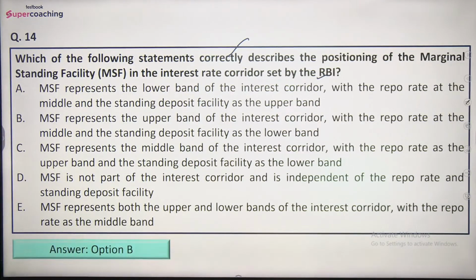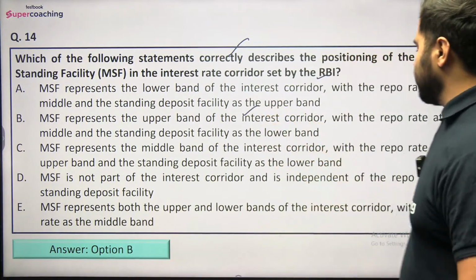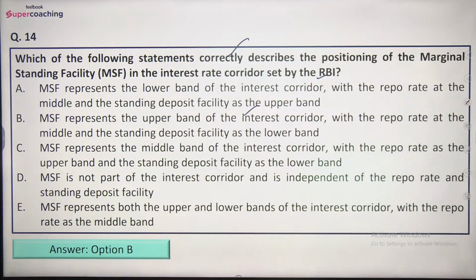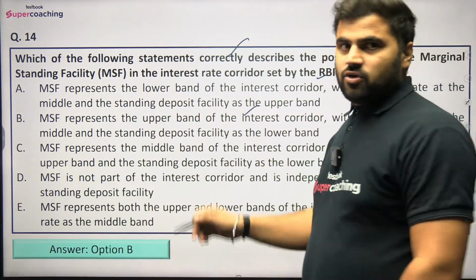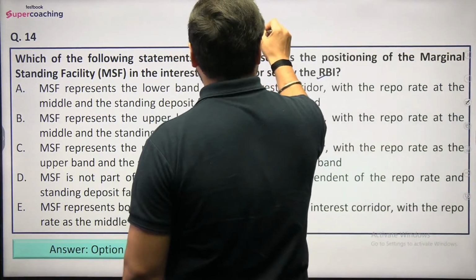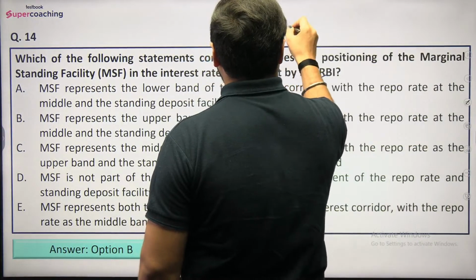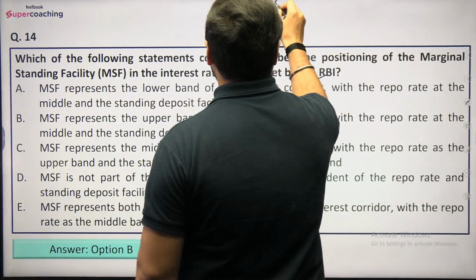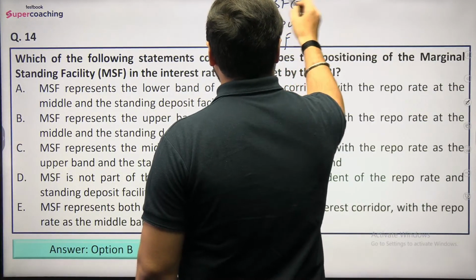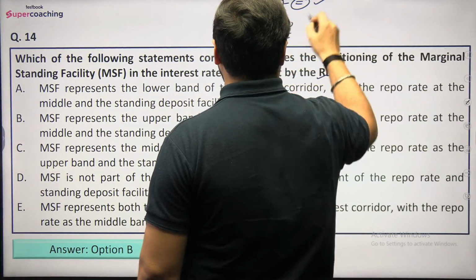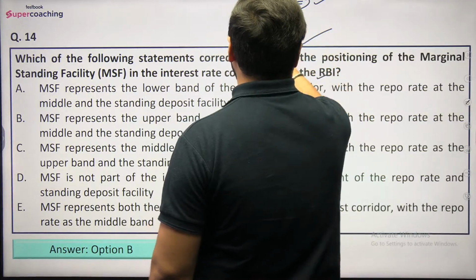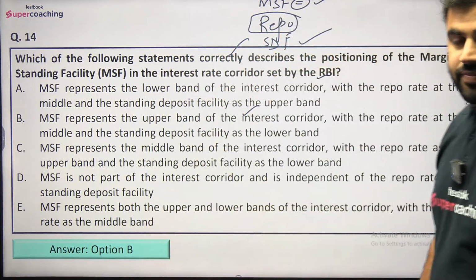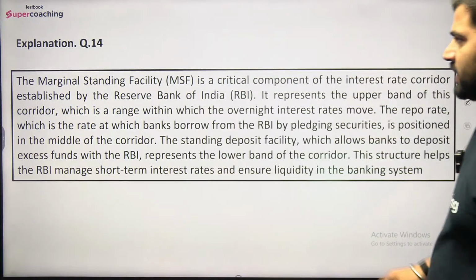So the right answer would be option number B here, that is, MSF represents the upper band of the interest corridor with the repo rate at the middle and the standing deposit facility as the lower band. ठीक है, तो यहाँ पे repo rate होता है, उसके नीचे होता है SDF और उसके ऊपर होता है मार्जिनल स्टैंडिंग फैसिलिटी. तो ये बेसिकली अपर लिमिट बताता है, ये लोअर लिमिट, और रेपो रेट इज इन द मिडिल. यहाँ पे you can read the explanation also.